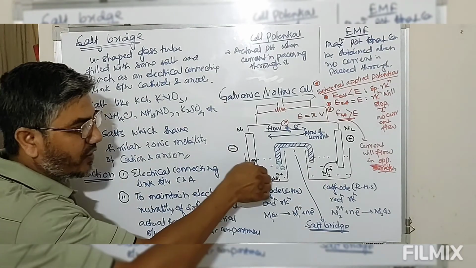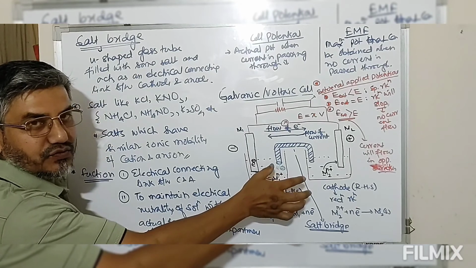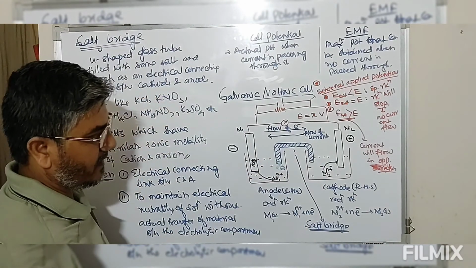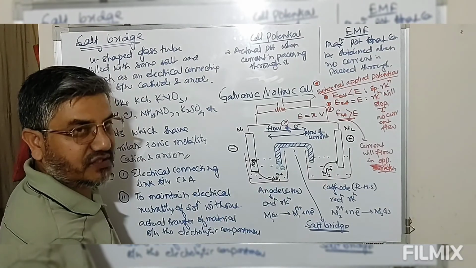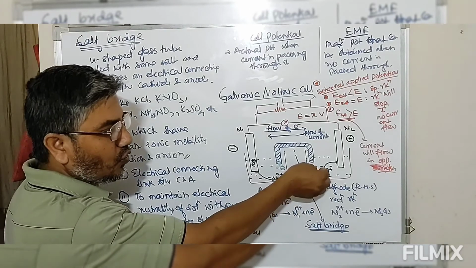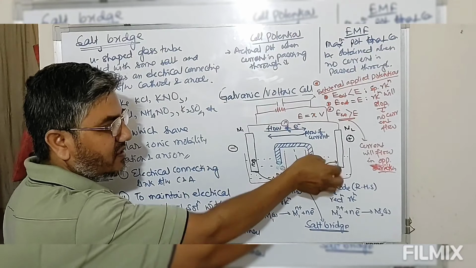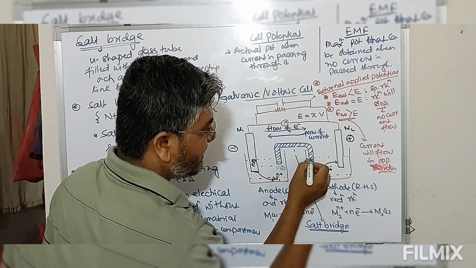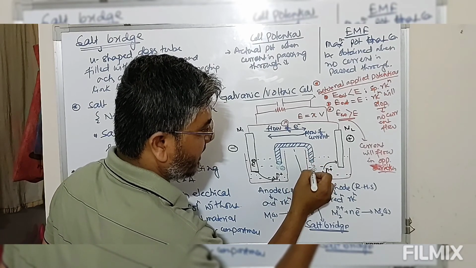So no accumulation of excess positive charge. Now reaction will continue without any opposition. On the other side, because of this reduction of metal ion, there is excess accumulation of negative charge. So to neutralize excess accumulation of negative charge in cathodic compartment, the positive charge will come out from this salt bridge. तो यहाँ से positive बाहर आएंगे.